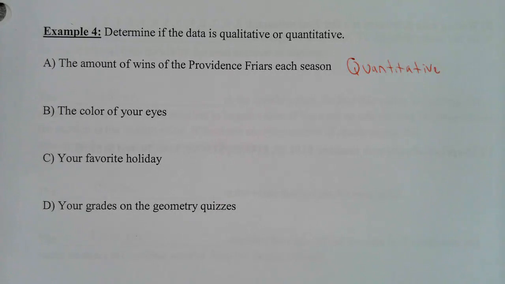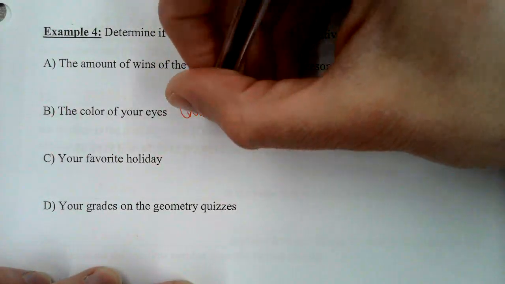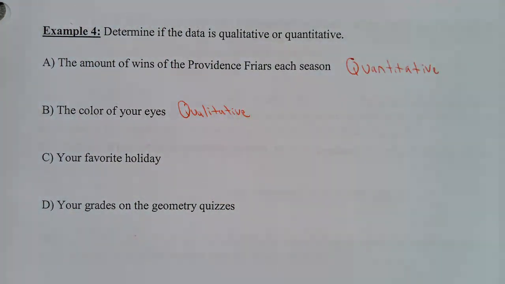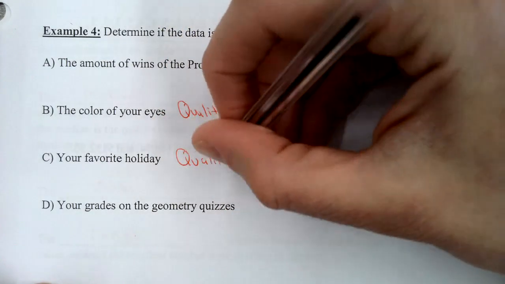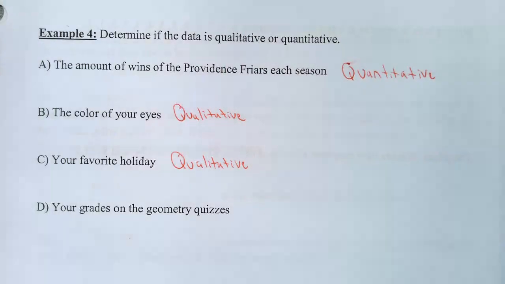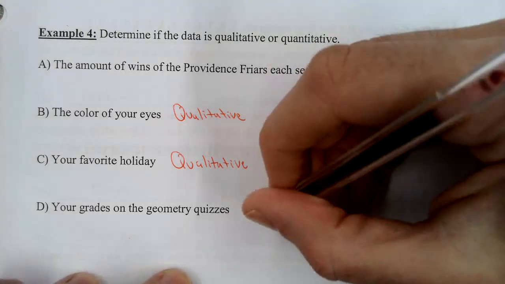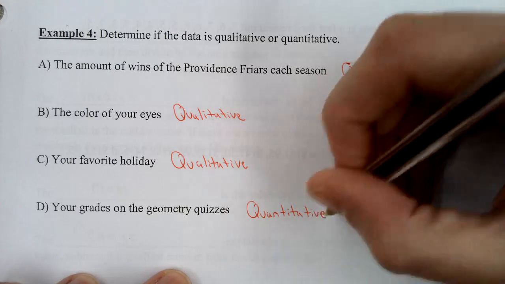Example 4B, the color of your eyes, that is definitely qualitative. Your favorite holiday is qualitative. Again, those are not numbers. But 4D, your grades on the geometry quizzes, that is definitely represented by numbers. So that will be quantitative.